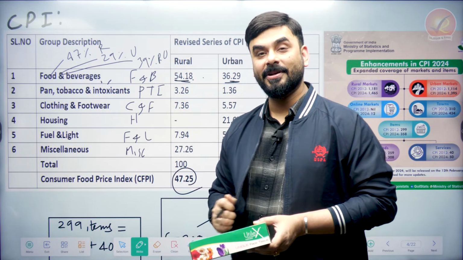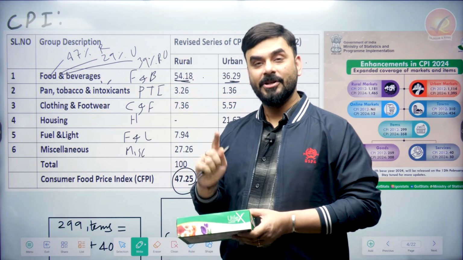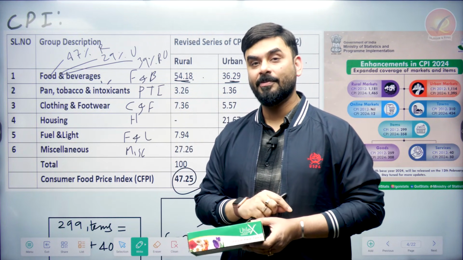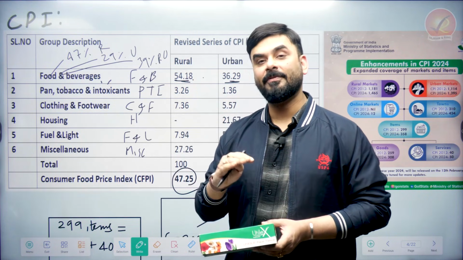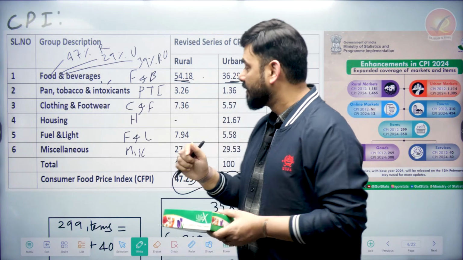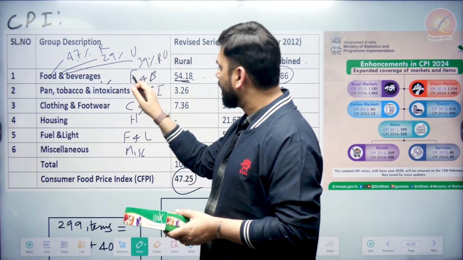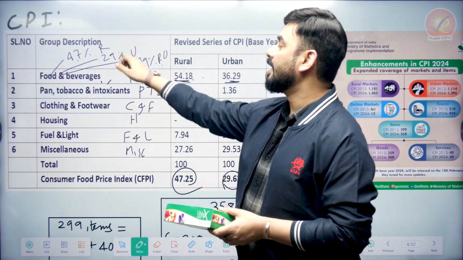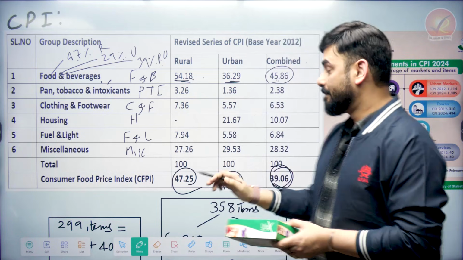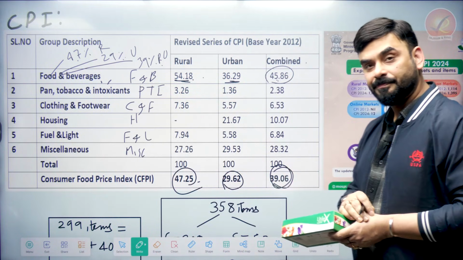So if I ask you the question in prelims that in which measure of inflation, rural, urban or combined, do you see relatively higher weight given to food items? The answer is, as you can see, food items have the highest weight in rural, then rural plus urban combined, and then urban. This is how you should know these figures.